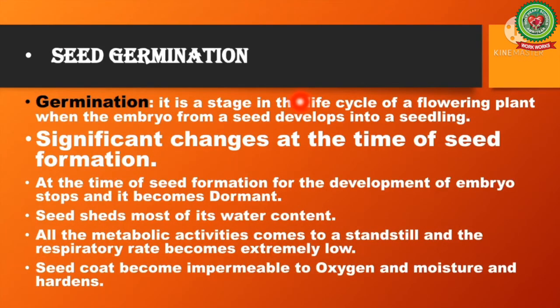Seed germination. Seed germination is defined as the sum total of all the activities that take place during which a baby plant present inside the seed converts into a seedling. Germination is a stage in the life cycle of a flowering plant when the embryo from a seed develops into a seedling. On germination, a seed gives rise to a seedling which eventually matures into a plant. The embryo grows to form shoot and root, while cotyledons or endosperm provide nourishment to the growing embryo. The process involves a considerable amount of metabolic activity.